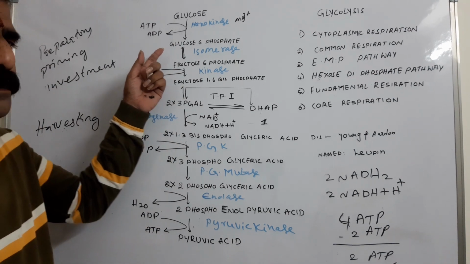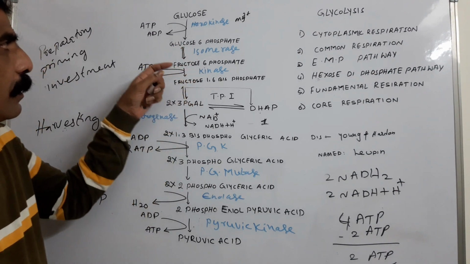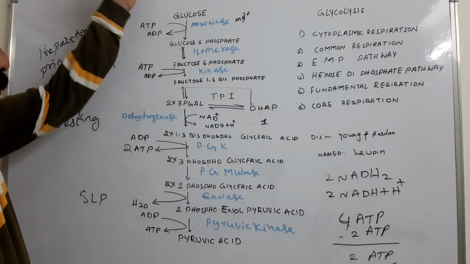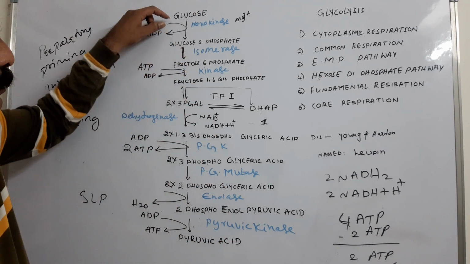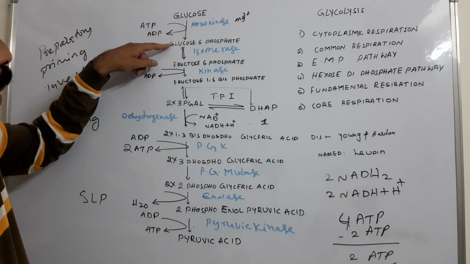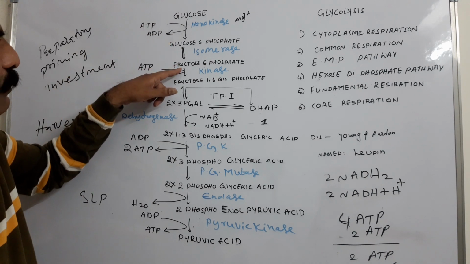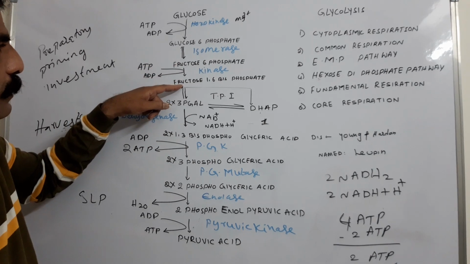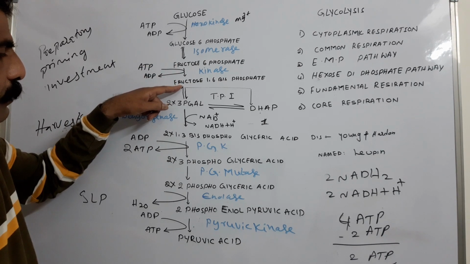Coming to the irreversible reactions, which reactions are irreversible? Glucose to glucose 6-phosphate, this is irreversible. Again, fructose 6-phosphate to fructose 1,6-bisphosphate, it is also irreversible.